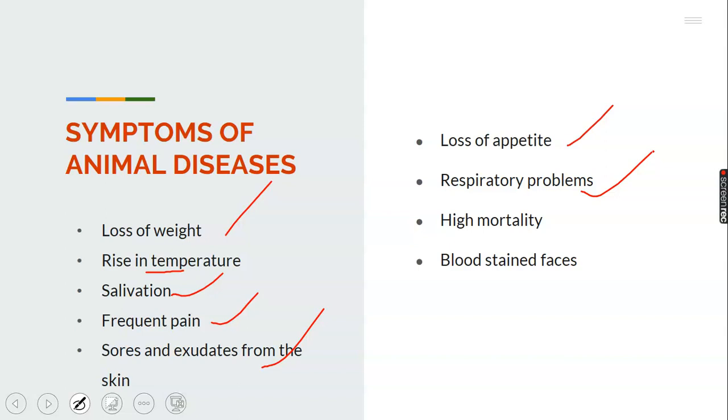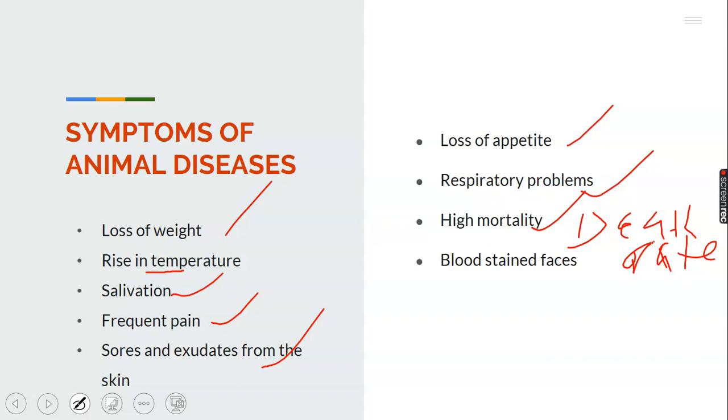Another one is high mortality. Mortality means death rate. When an animal is affected, there will be an increase in death rate.